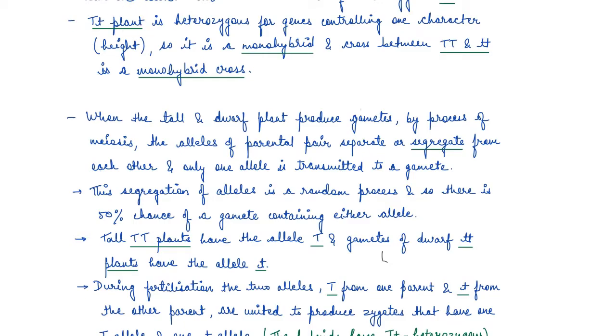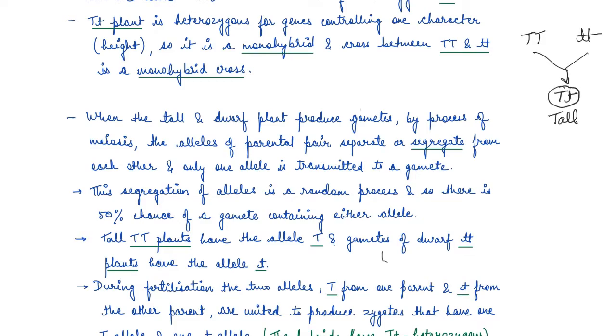Because what he did is he first crossed these, and what he got was this generation, which was not a mix of tall and dwarf. This generation phenotypically was tall itself, right?